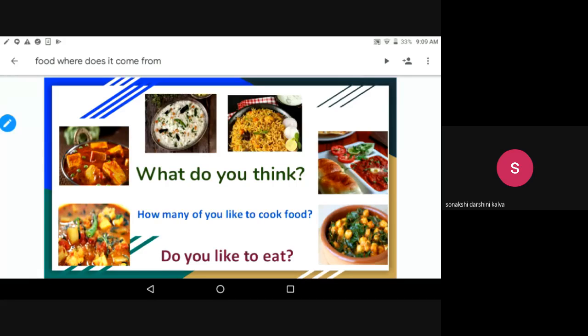Egg curry. So, what are the things needed to prepare egg curry? I forgot. Oh, okay. So, any other? What are the things we need?